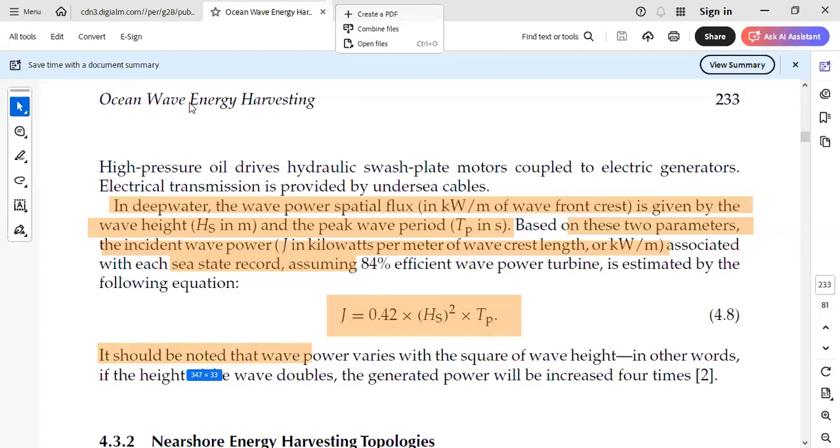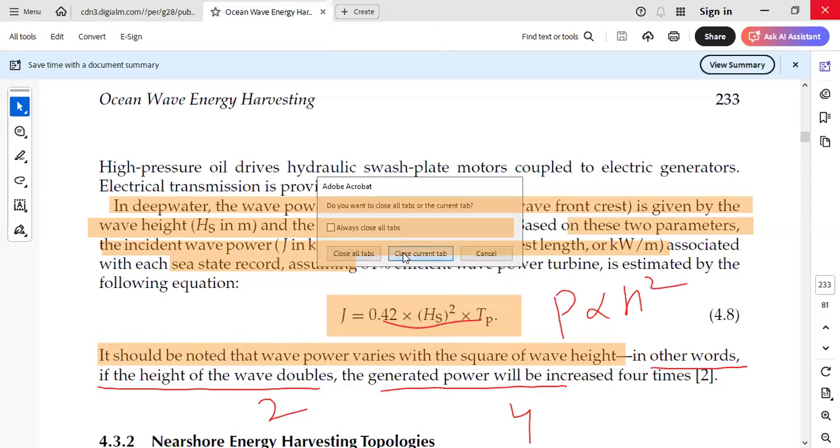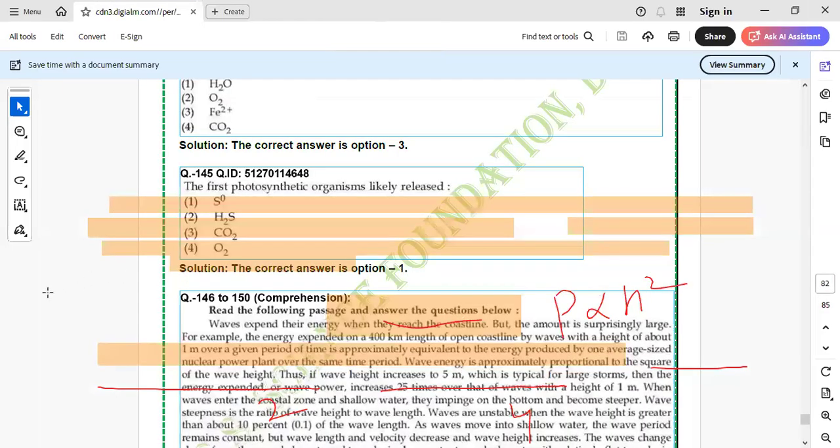It should be noted that wave power varies with the square of the wave height, right? Means wave power is directly proportional to the square of the wave height, which is given here. In other words, if the height of the wave is doubled, then the power generated is 4 times. Now I am closing this PDF. And now you will laugh after looking into what kind of blunder they did.